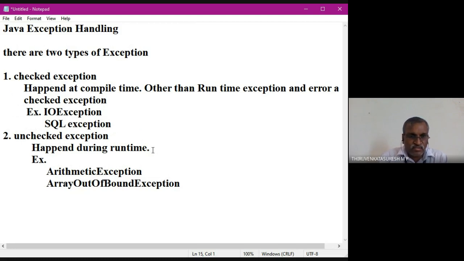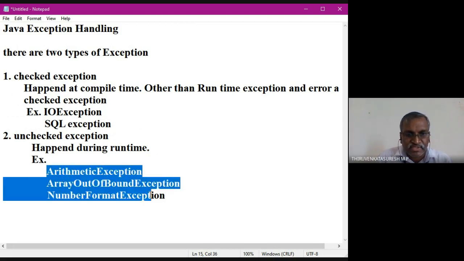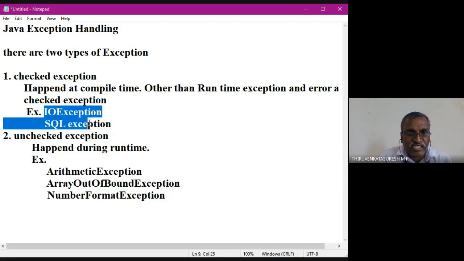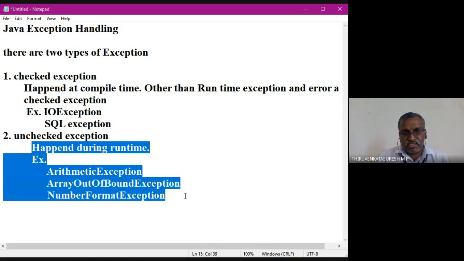Next one is number format exception. So I am going to input a numerical value, but I am going to convert this numerical value into a character. Okay, I am going to do some operation on the character value. That is called number format exception. Okay, so these are all called runtime exceptions. So these types of things are called compile time exceptions. So Java handles the runtime exception. That is done by the exception handling mechanism.